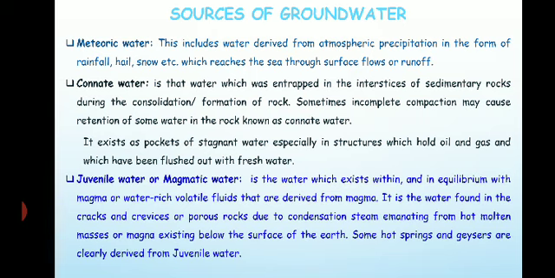So it is the water which is found in the cracks and crevasses or the pores of porous rocks, due to the condensation of steam emanating from the hot molten masses, or the magma, which is existing below the surface of the earth. Some hot springs or geysers are clearly derived from the juvenile water.